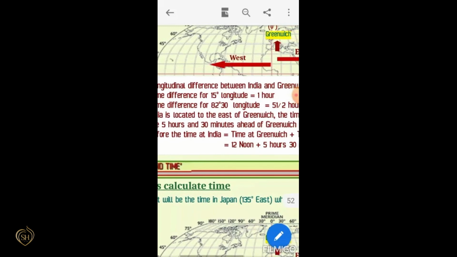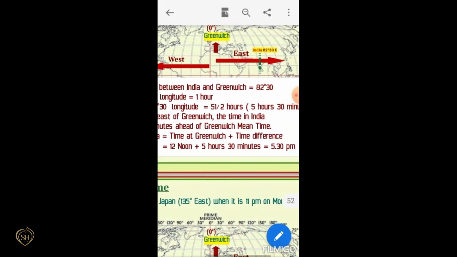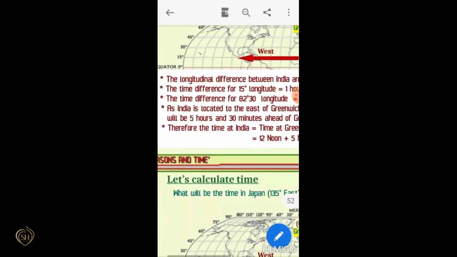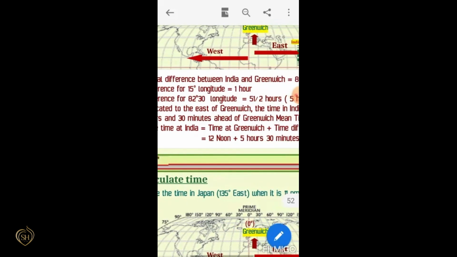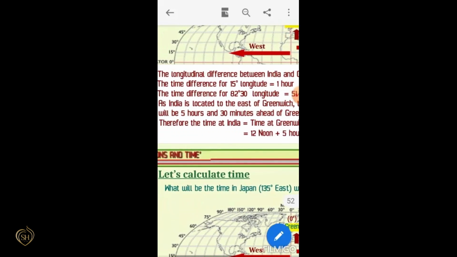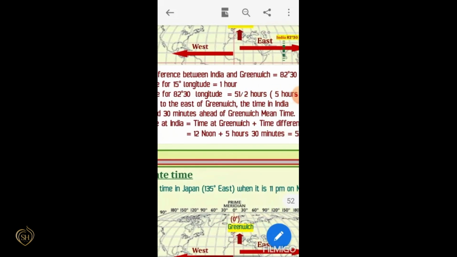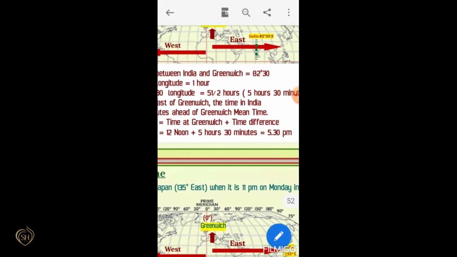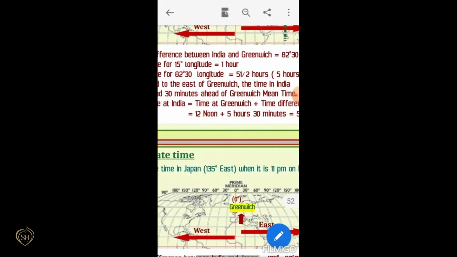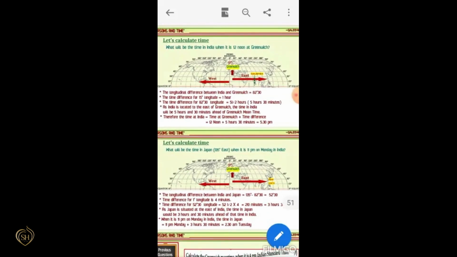As India is located to the east of Greenwich, the time in India will be 5 hours and 30 minutes ahead of Greenwich Mean Time. Therefore, the time in India is equal to the time at Greenwich plus the time difference. If the time at Greenwich is 12 noon, we can calculate it as 12 noon plus 5 hours 30 minutes, that is equal to 5:30 p.m. In this way, we can calculate the time.